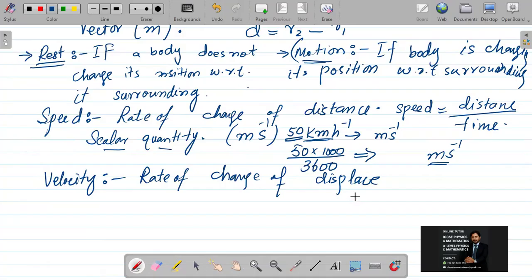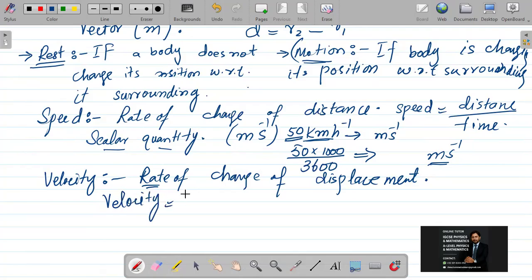Like rate of change of displacement with respect to time, no. When you use the word rate, it is already hidden there that you are talking with respect to time. So when you say change in displacement with respect to time, don't use the word rate of, and when you use rate of, don't add with respect to time for this velocity definition.